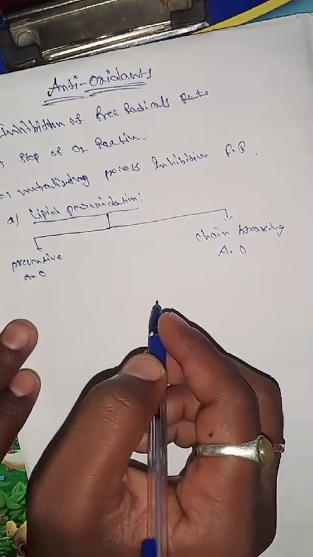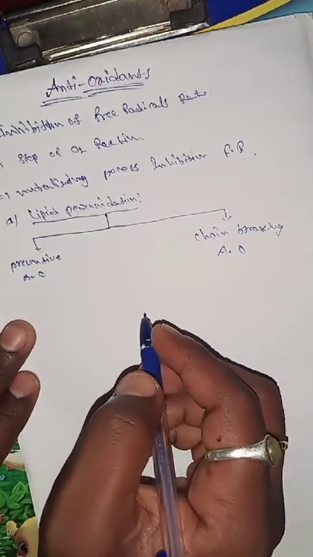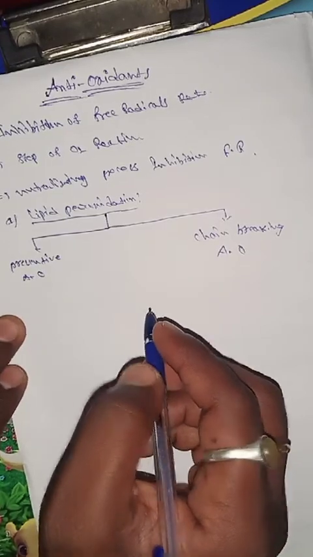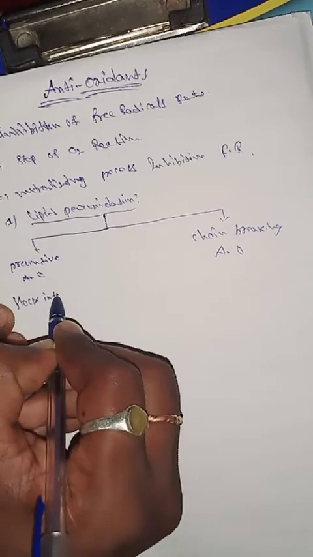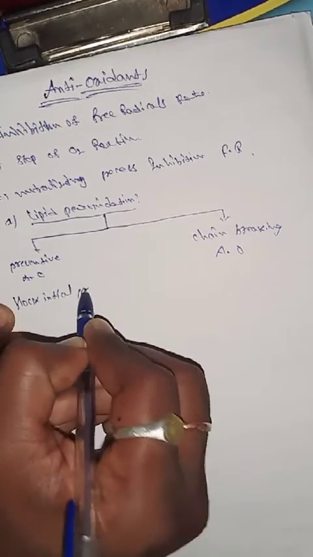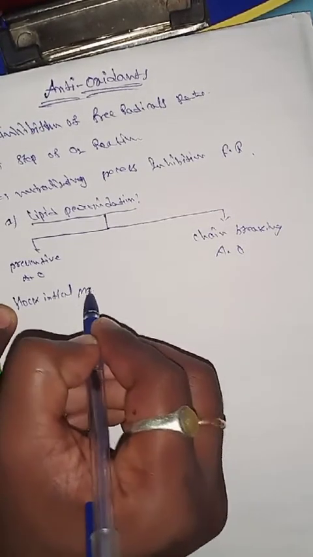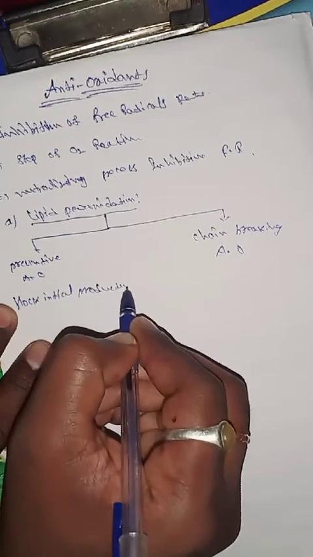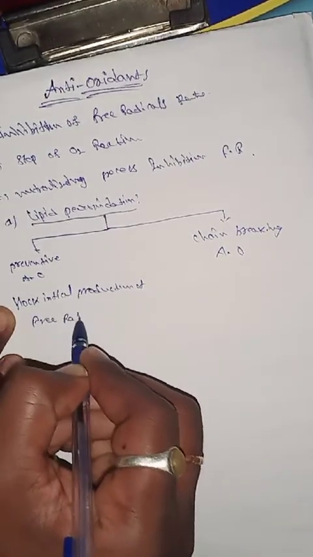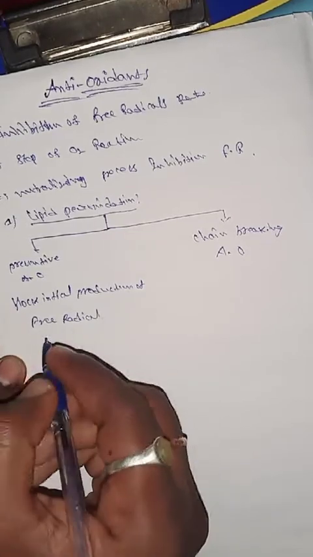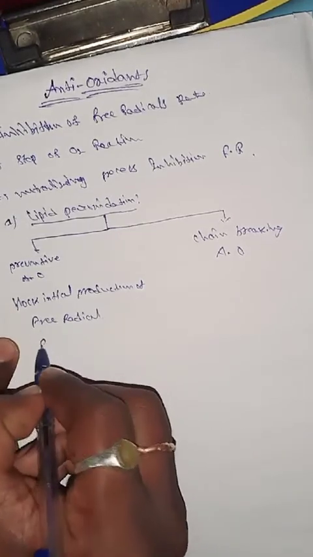The preventive antioxidants will block the initial production of free radicals. An example is the catalase enzyme.